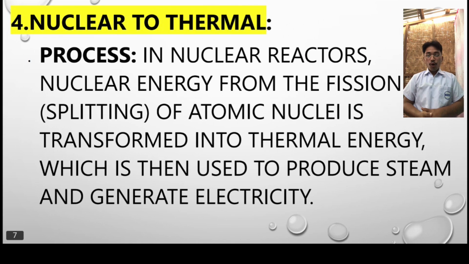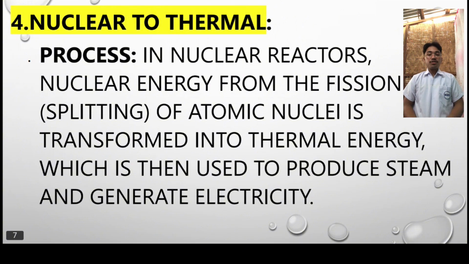Okay? Number 4 is the nuclear to thermal process. In nuclear reactors, nuclear energy from the fission, or splitting, of atomic nuclei is transformed into thermal energy, which is then used to produce steam and generate electricity.